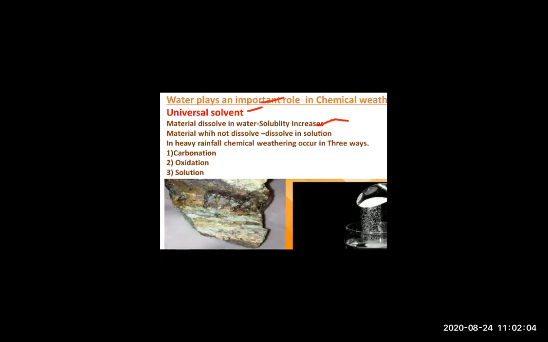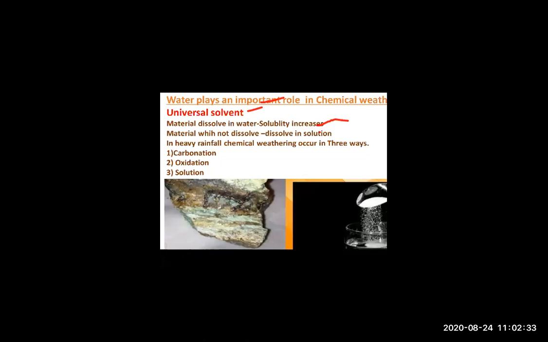So in heavy rainfall, as you see, sometimes acid rain also happens. Why does acid rain happen? Because of chemical pollution and air pollution, acid rain is happening. So basically in heavy rainfall, chemical weathering occurs. And how does it occur?